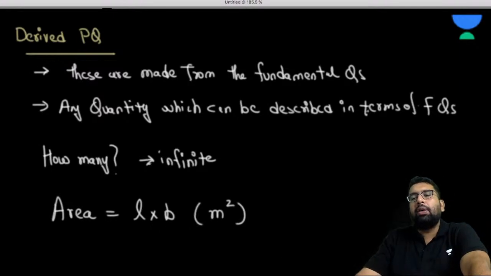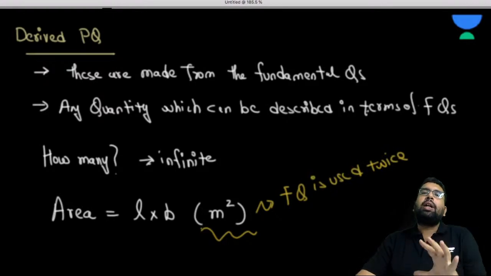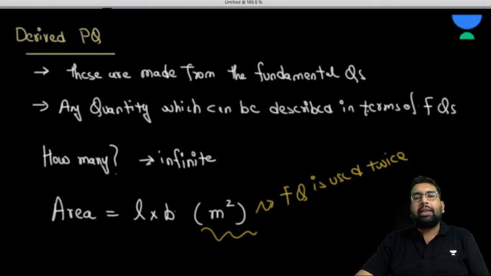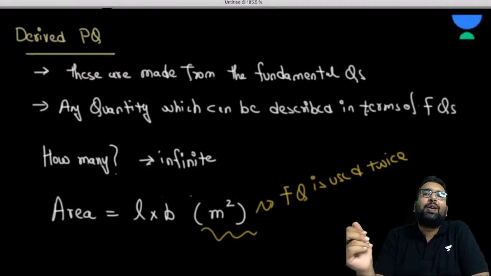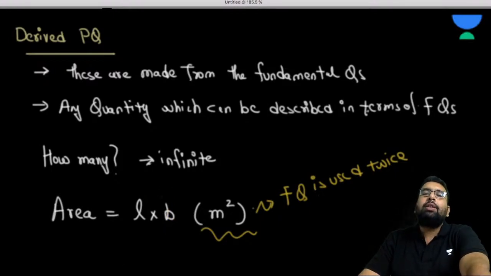Here, if you observe, the fundamental quantity is used twice. The fundamental unit, that is the meter, is used twice. Length and width are both fundamental quantities, because width is also some sort of a length. So width can also be written as length, that wouldn't be a problem. So this fundamental quantity is used twice.